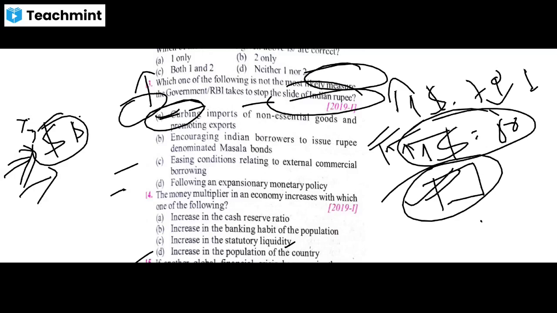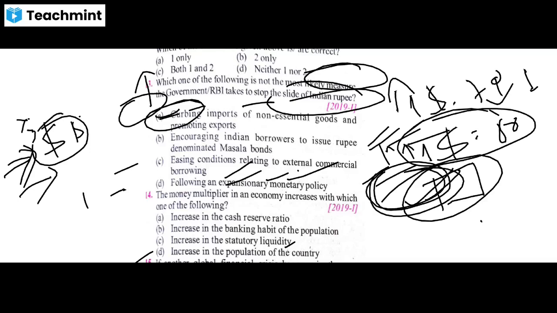Option number D: by following expansionary monetary policy. Okay, if you follow the expansionary monetary policy, then the currency will increase in the hands of people. Okay, so if government is following this expansionary monetary policy, government will not follow actually. RBI will follow this monetary policy because government is doing the fiscal policy. So if RBI follows this expansionary monetary policy, then the amount of currency will increase in public.